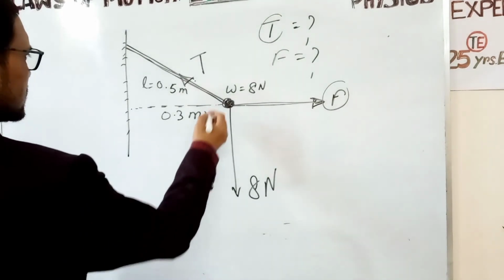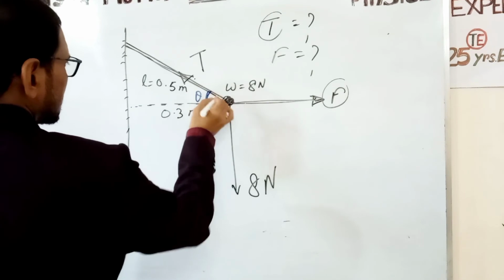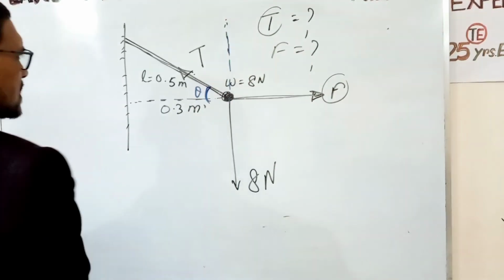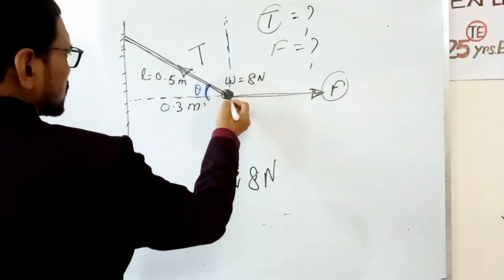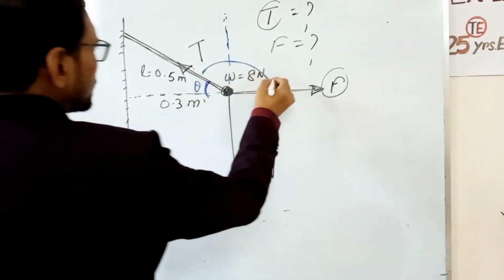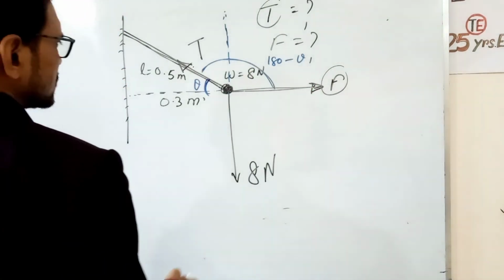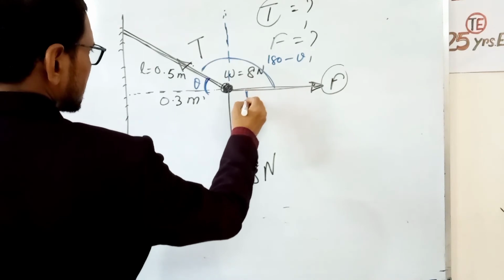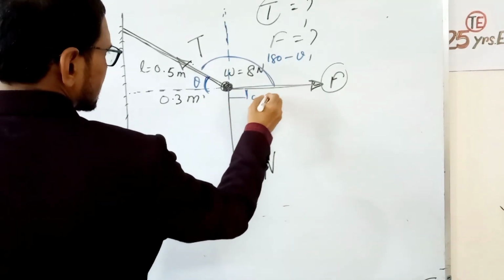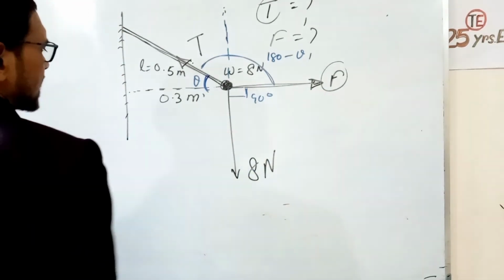Now we can apply Lamy's theorem for this problem. What is the angle? If this angle is theta, then this angle will be 180 minus theta. Now this is 90 degree, so F and 8 Newton are at an angle of 90 degree.